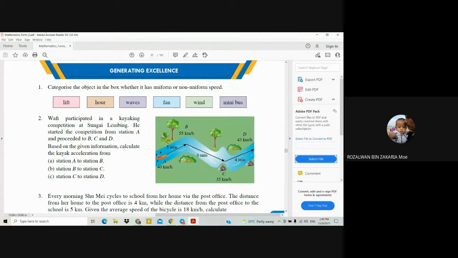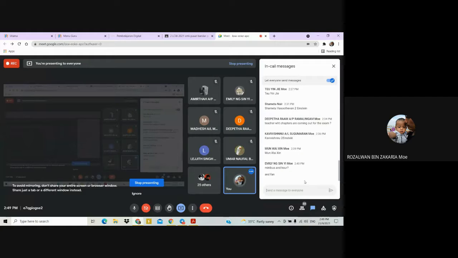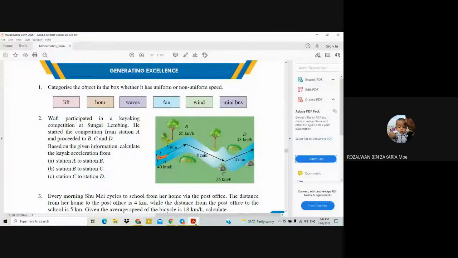Anyone don't understand this one? Please tell me. If you don't understand, you can tell me. You can write the message there, so let me know. Okay, I think all of you already understand that one. So look at question 2B.